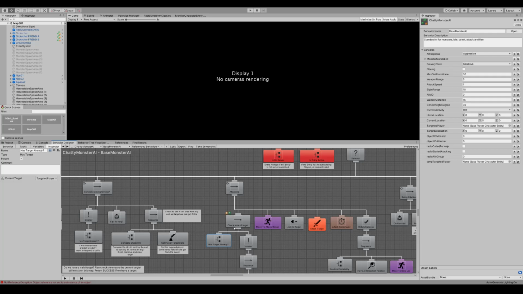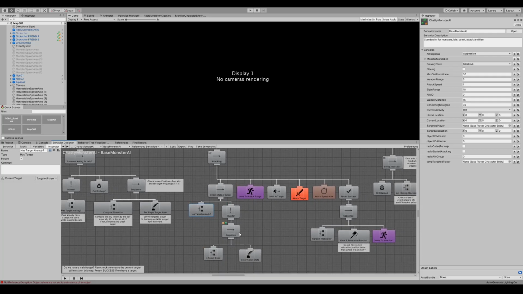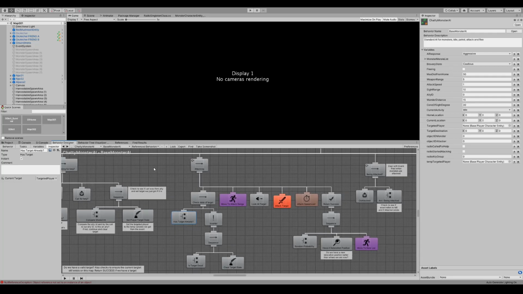If there is something that it has that it can see, it will attack it. If things die, that's all dealt with when attacking. It checks to see if things are dead, and if they are, it clears the status. And if the status is clear, it carries on with the tree.